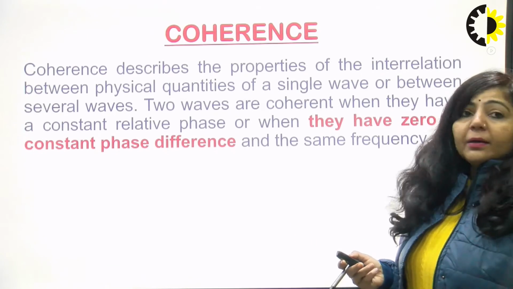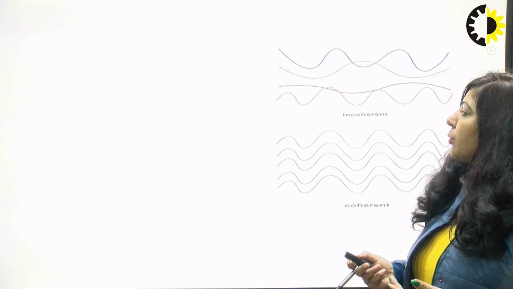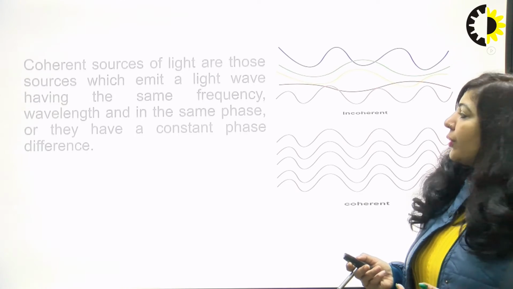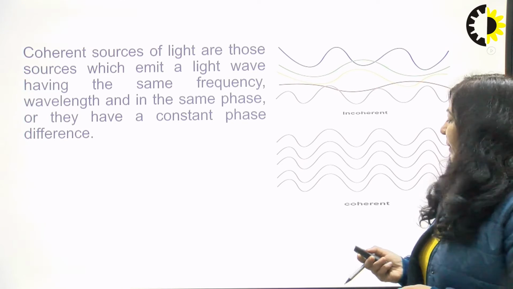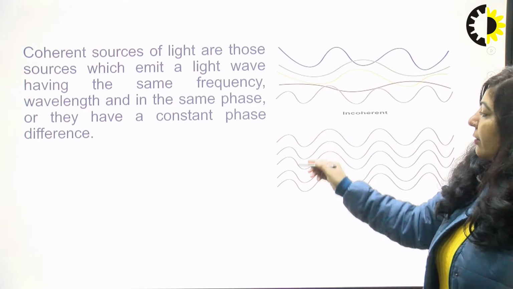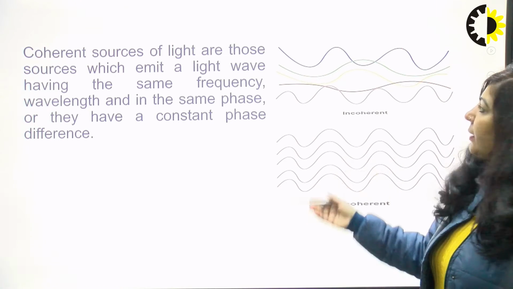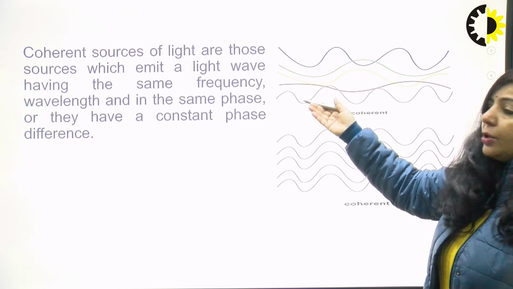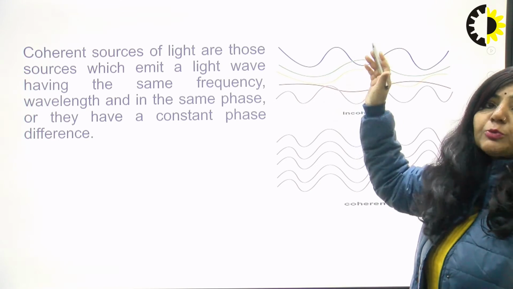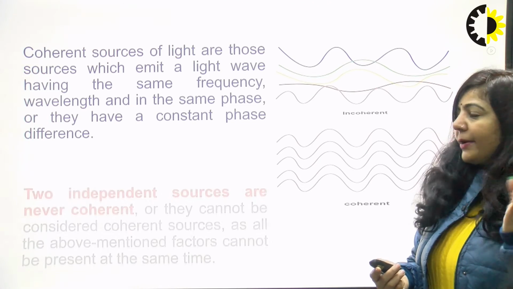In my previous lecture, I have already discussed temporal coherence, that is, coherence in time. You can see that these light rays, since there is crest to crest and trough to trough correspondence, are coherent. Whereas in these light rays, there is no fixed phase relationship, so these light rays are incoherent. We have already seen this in our previous lecture.